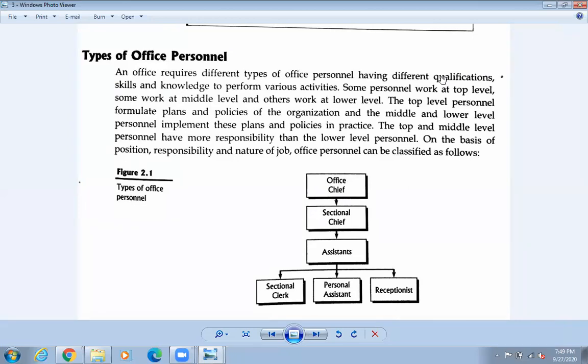Okay, so suppose if I am the accountant, that means I must have the knowledge of accounts.